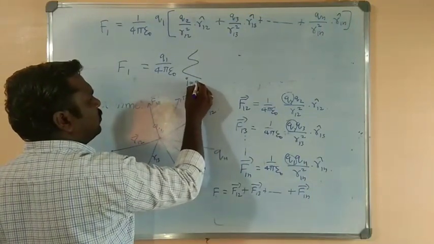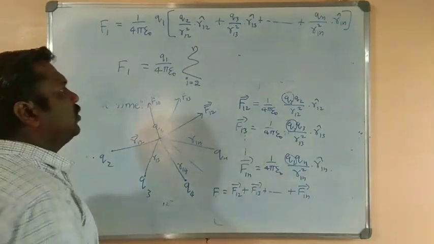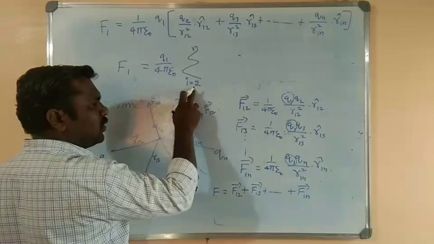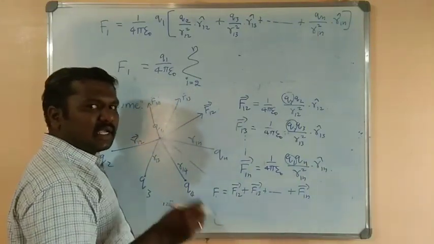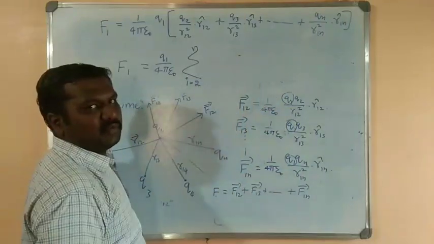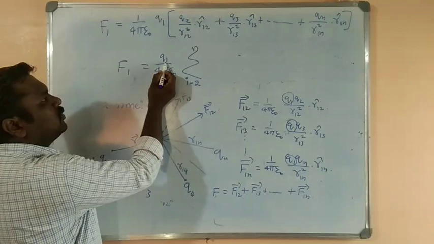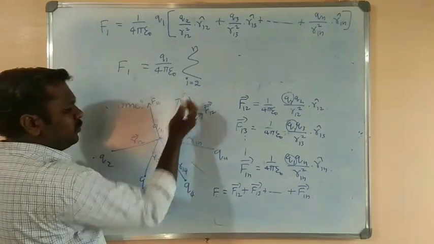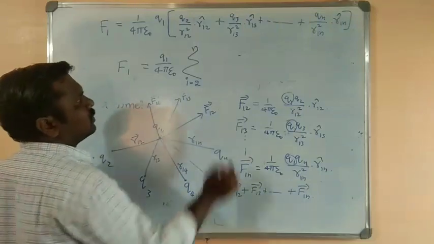It varies from 2 to n. Why we are not writing i varies from 1 to n means we are considering force experienced by the first charge due to the second, third, fourth up to n number of charges. So that's why the first charge is common. The variable is from second, third, fourth, and so on up to n number of charges.